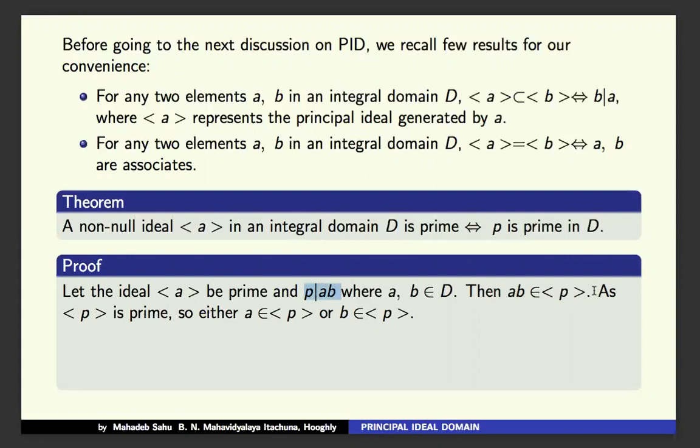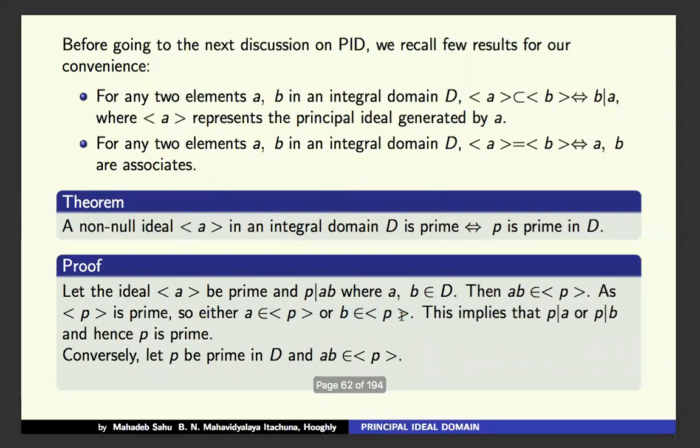As this principal ideal is prime, either a belongs to it or b belongs to it. It is the definition of a prime ideal. This implies a belonging to the ideal means p divides a, and b belonging to it means p divides b. So p is prime.